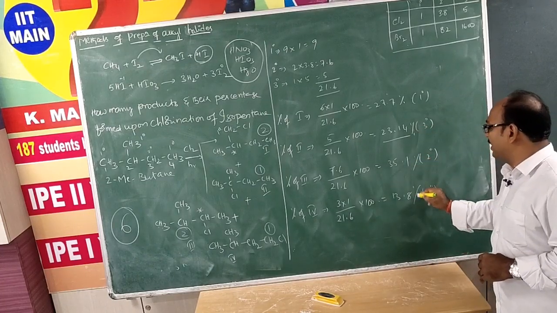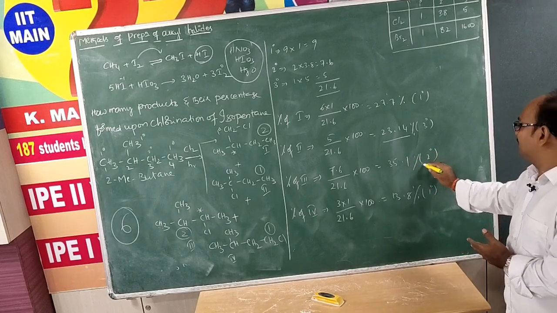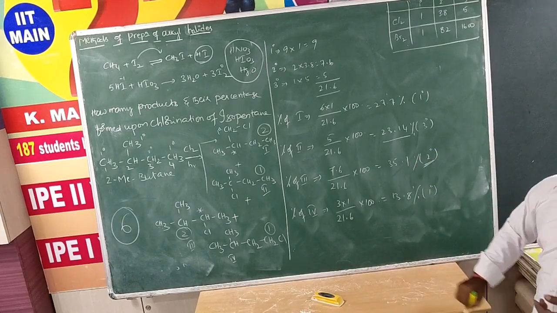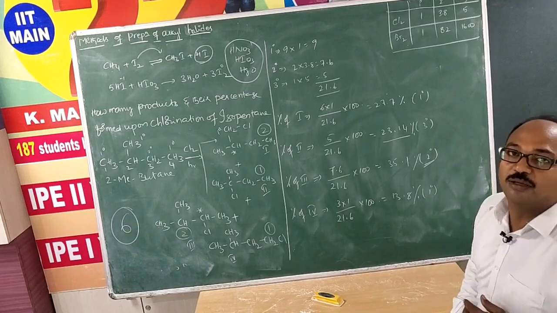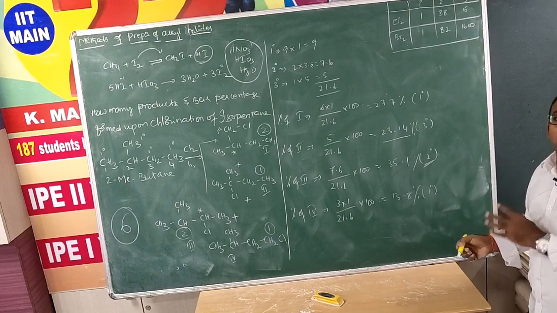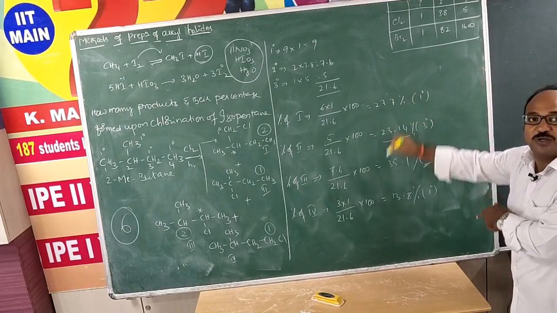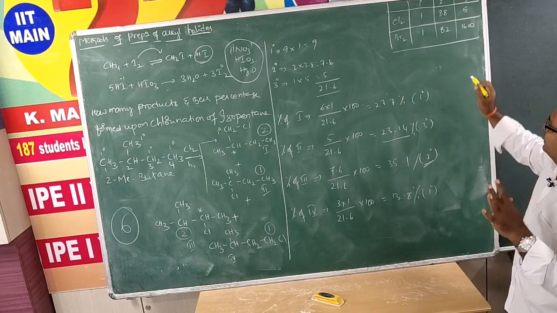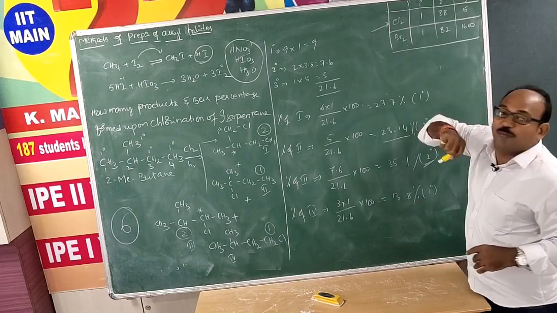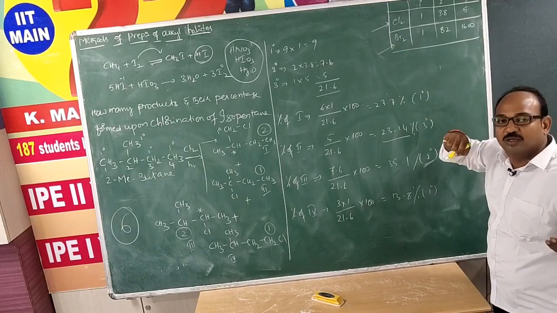23.14%. So which one is more? Actually here 35.1 is highest, which is from secondary. That means chlorination not only depends upon selectivity but also depends upon reactivity, whereas in bromination you are not supposed to get like this. So we can say chlorination mainly depends upon reactivity, bromination product mainly depends upon selectivity.